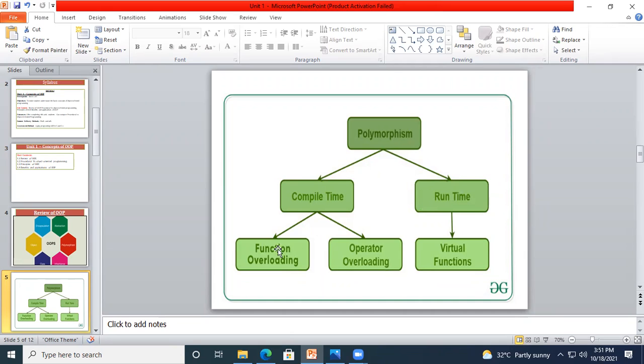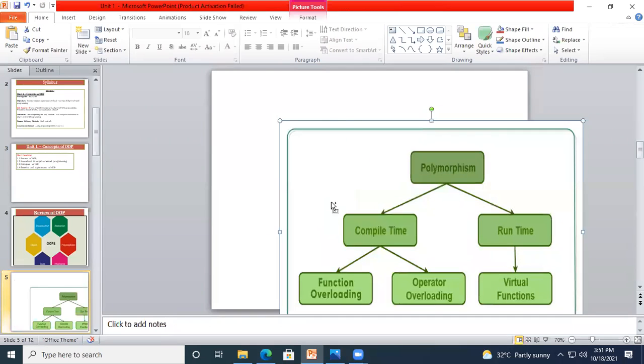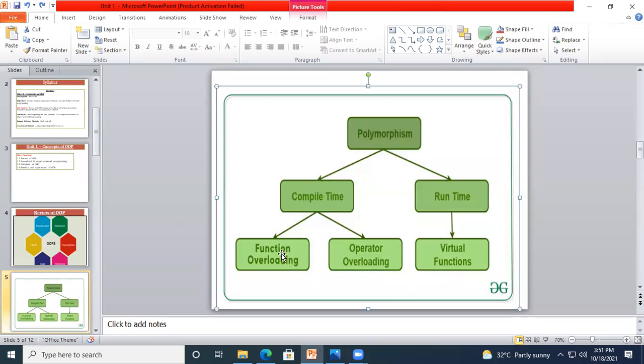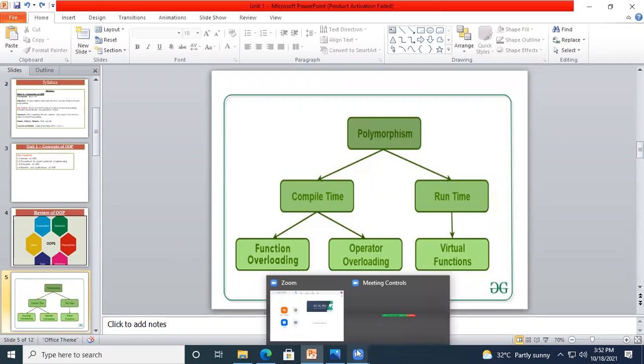Now in function overloading, if you look at the screen, okay, the function overloading. Now what are we going to call the function itself? Polymorphism. So overloading, can anyone tell me the meaning? See, if you have gone through the concept, overload or overwriting. Do you know overwriting? No, sir. Okay, when do we say we have overwritten something?